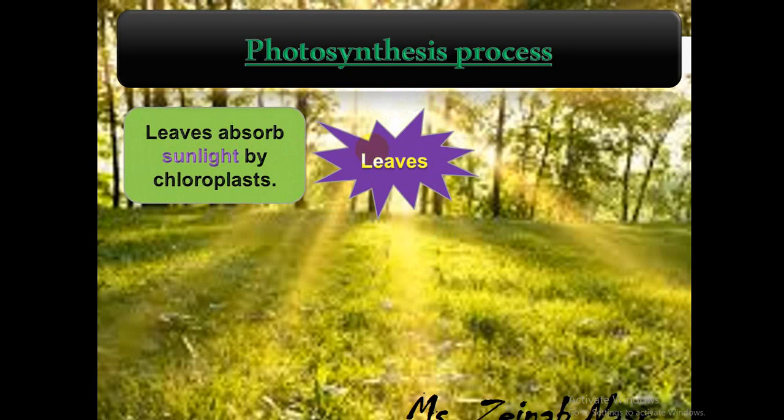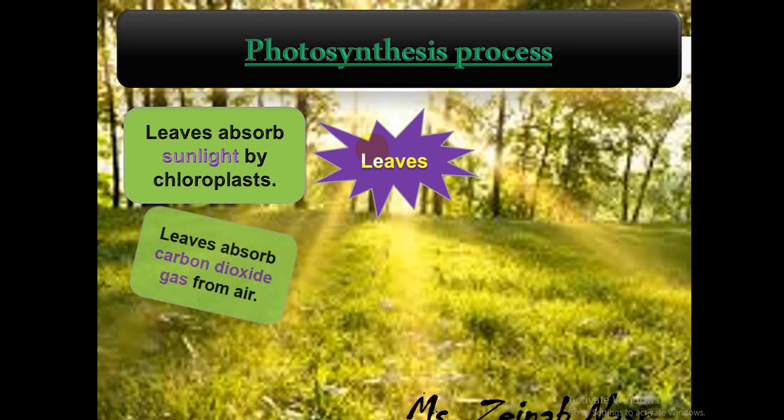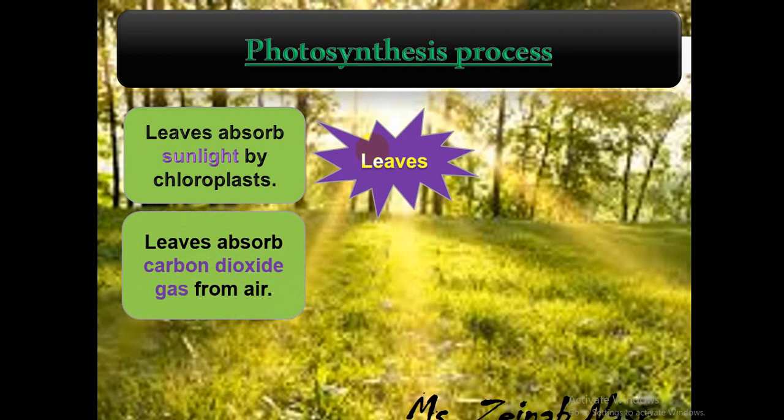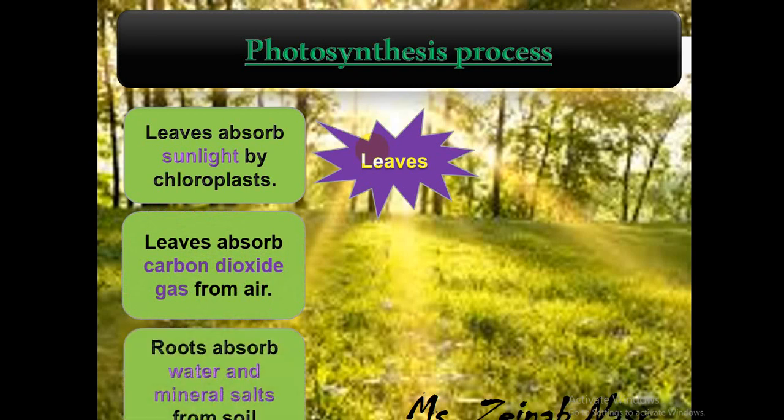Leaves need required materials to make the photosynthesis process. They are: number 1, sunlight. Leaves absorb sunlight by chloroplasts or green plastids in their cells. Number 2, leaves absorb carbon dioxide gas from the air. Number 3, roots absorb water and mineral salts from the soil.